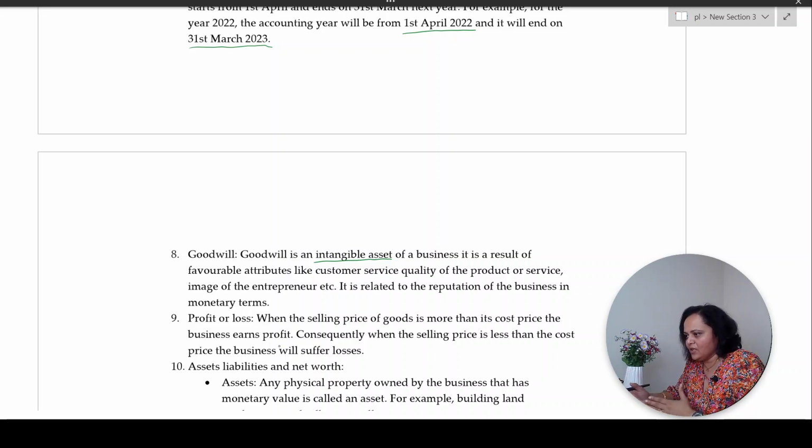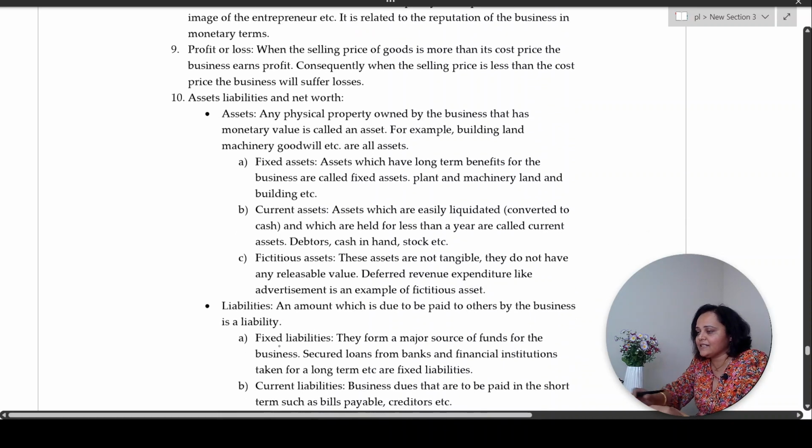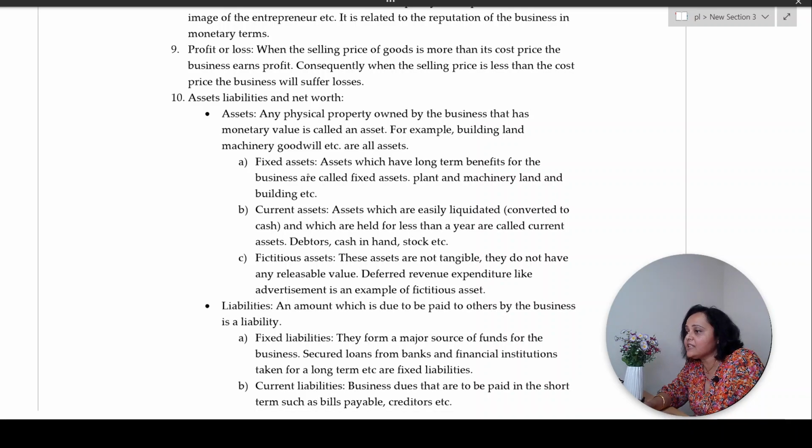And subsequently, when your earning is less than what you are spending, what are you going to do? You are going to suffer loss. Simple. Asset, liabilities, and net worth. Now, assets. Any physical property owned by the business that has monetary value is called an asset. For example, say building or computers, land and machinery are all examples of assets.